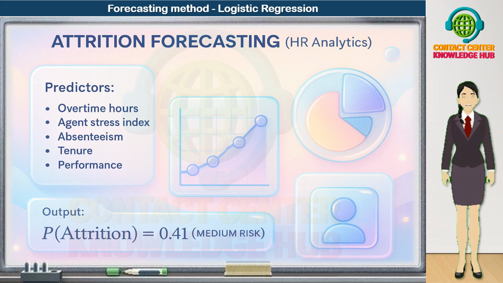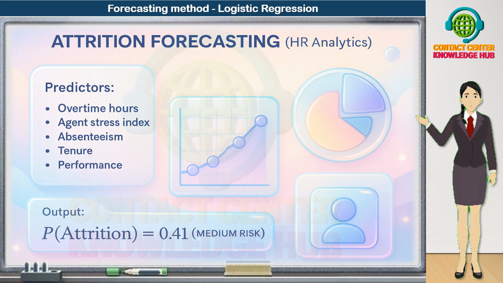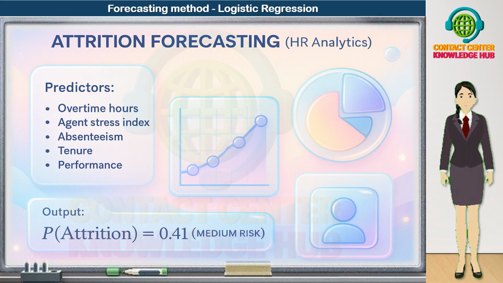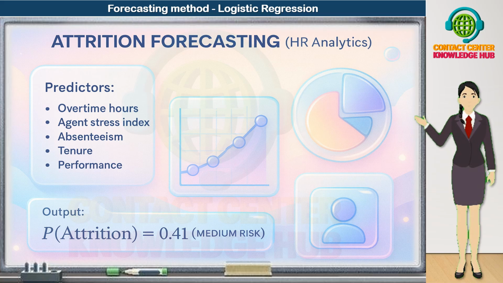Once agents are tagged by risk level, HR and leadership can plan targeted interventions such as workload balancing, stress management and wellness programs, focused one-on-ones, coaching, or development plans, and proactive replacement hiring where risk is very high. In this way, logistic regression turns attrition from a surprise into a forecastable, manageable risk, giving HR and operations teams the time and insight they need to protect talent and stabilize the workforce.